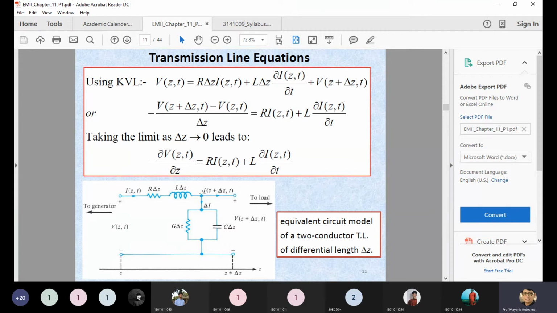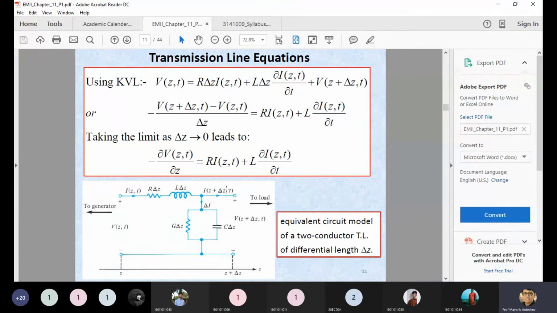So you can see the current is divided into two parts. One is delta I and the second is I(z plus delta z, t). It's almost similar to this one. We are measuring the current at different nodes. First, we are measuring at the input side, that's why it is I(z,t), and second, we are measuring at a location I(z plus delta z).